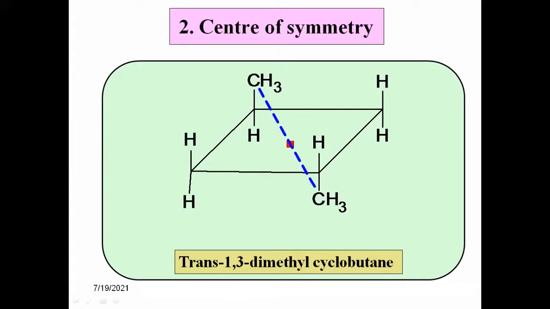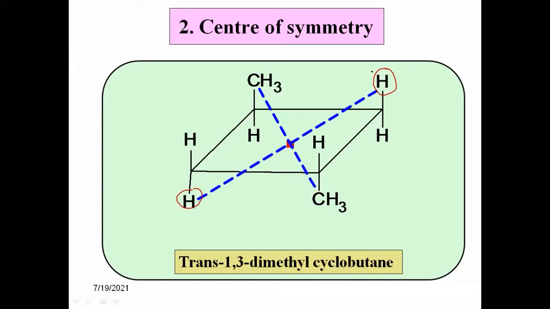Suppose there is one more straight line. Suppose this is another straight line. Then again we are having same atoms on both sides, 1 hydrogen and here also hydrogen on both sides of that point. This is called center of symmetry.